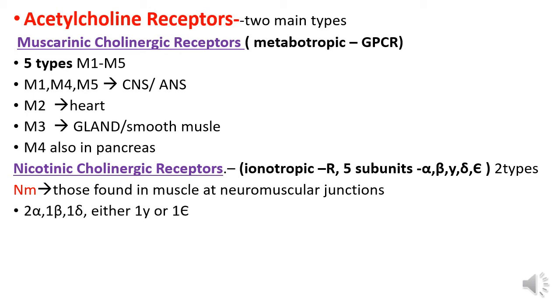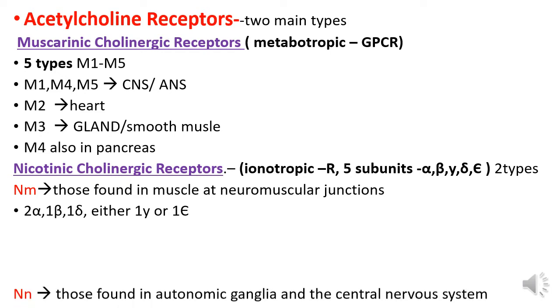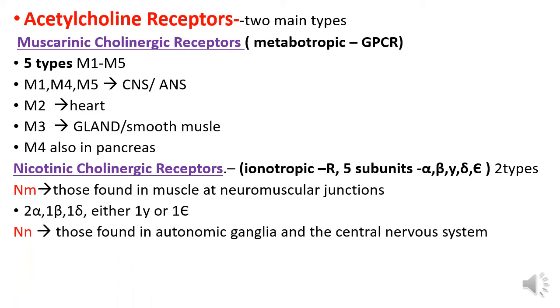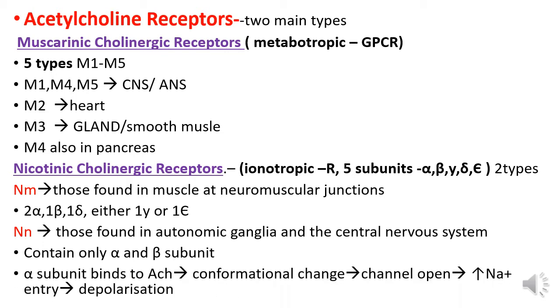It contains 2 alpha, 1 beta, 1 delta, and either 1 gamma or 1 epsilon. NN, those found at autonomic ganglia and in the central nervous system, contains only alpha and beta subunit.